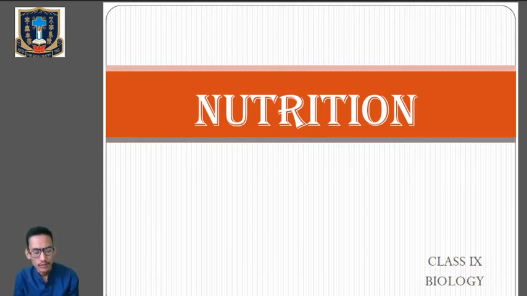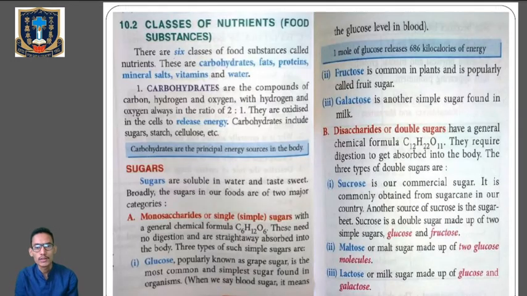Nutrition in general, chapter number 10 under the unit human anatomy and physiology. So today we will learn about the classes of nutrients, the food substances. Clear? So what are the different classes of nutrients or the food substances?